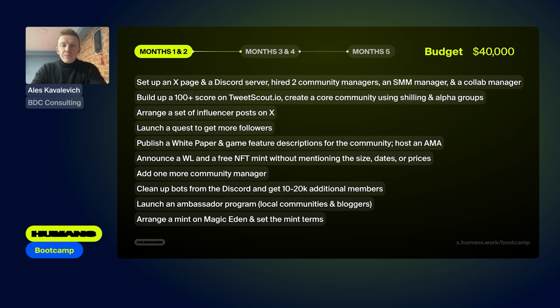Then we launched a quest on one of the platforms where we got to the top rather quickly. We additionally negotiated with the Questin platform so that they would place us in their top lists and feature us, in exchange for the fact that we launch our quest on their platform. In general, we received a fairly serious inflow. About 10 to 15,000 users came to us from this platform.